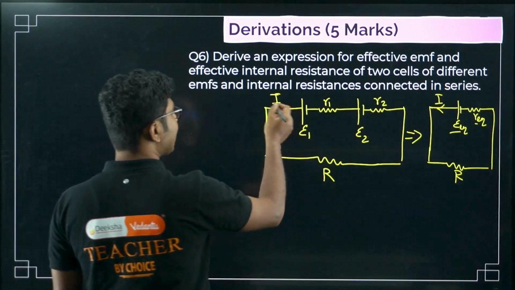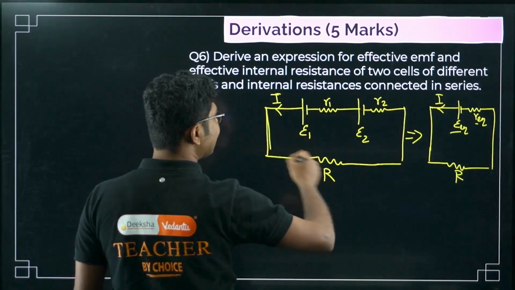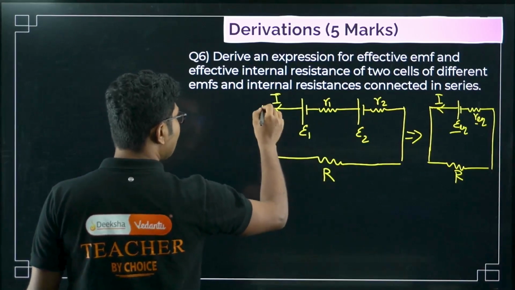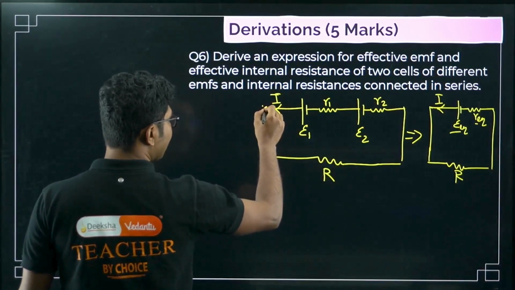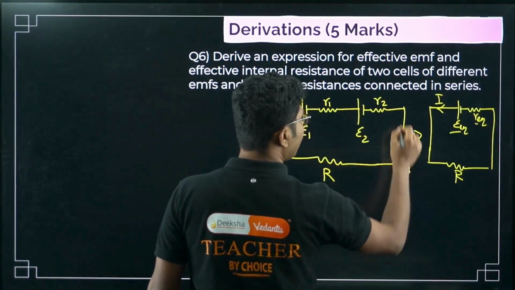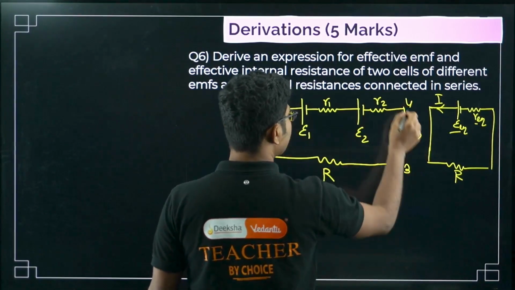Kirchhoff's law is saying that we can consider this to be a closed loop. So closed loop means, first of all, we will start here, say point number 1, 2, 3, 4. We will go through this loop, right?